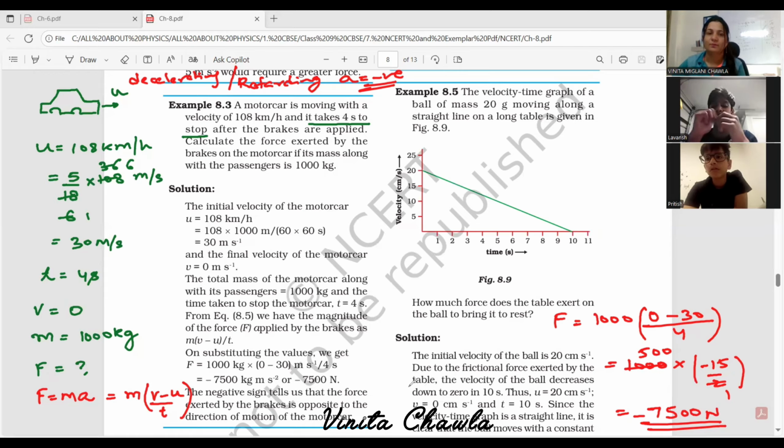Okay. The negative sign tells us that the force exerted by the brakes is opposite to the direction of motion of the motor car. The direction in which the force has been applied is opposite to the direction of motion of the motor car. This is the reason that we're getting the negative sign here. Now please write the solution. We'll move to the next question then.